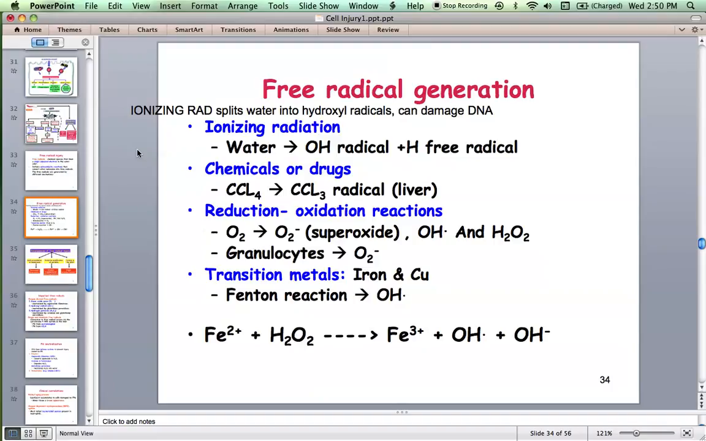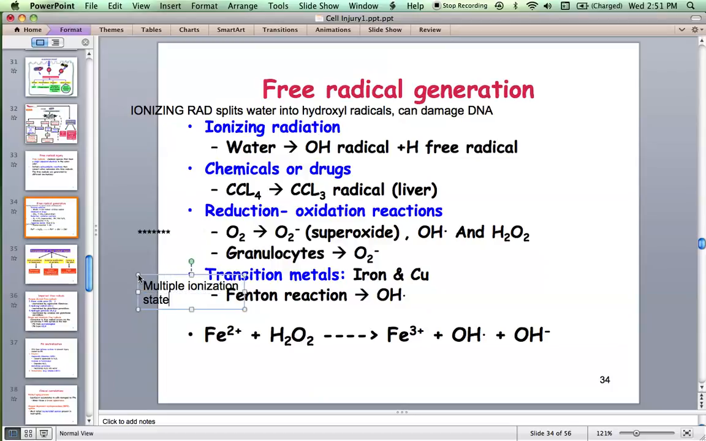Okay, and there are certain transition metals. What do you mean by transition metals? Like iron and copper. They have multiple oxidation states. So they are like cupric and cuprous, ferrous and ferric. In ferrous the charge of the molecule is 2 plus, whereas when it is ferric it becomes 3 plus. Similarly, cupric and cuprous have different charges as well.